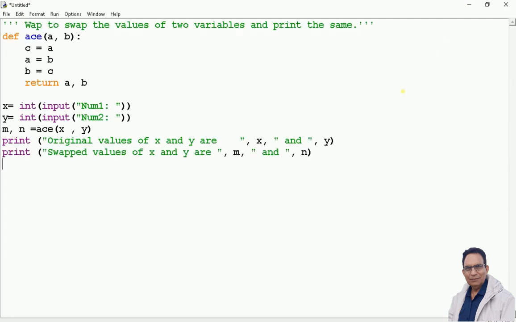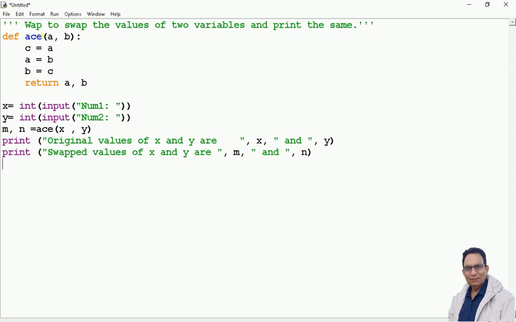So here is a program to swap the values of two variables. Here I am going to explain many things one after the other. For example, in the beginning, I have something written within quotes. WAP, I told you, I'll be using for "write a program". So: write a program to swap the value of two variables and print the same. I have written it in between triple quotes. Anything written in triple quotes can be of multiple lines, and it is known as a docstring.